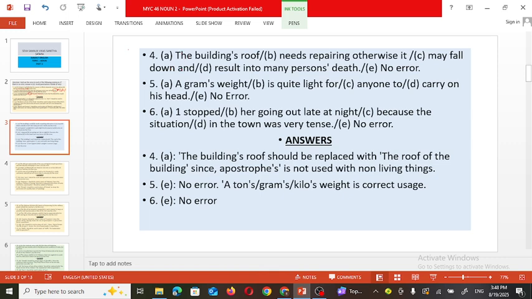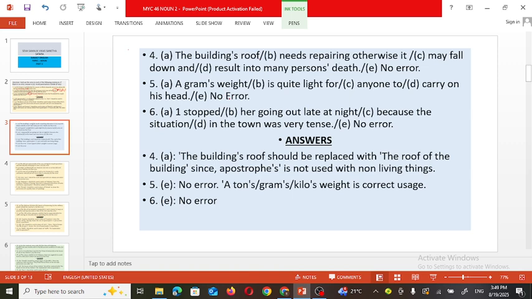The building's roof needs repairing, otherwise it may fall down and result in many people's death. The building's roof should be replaced like that: the roof of the building, because the apostrophe is not used with a non-living thing.